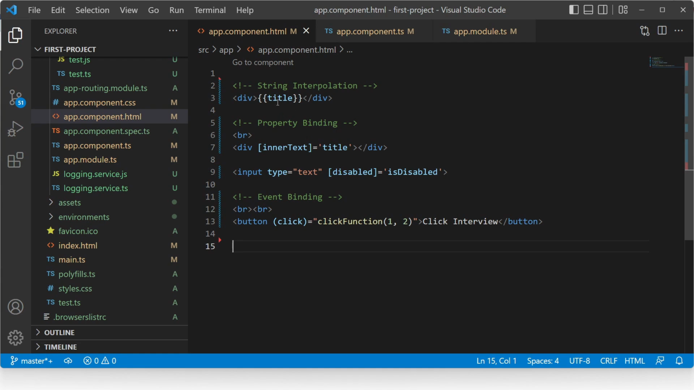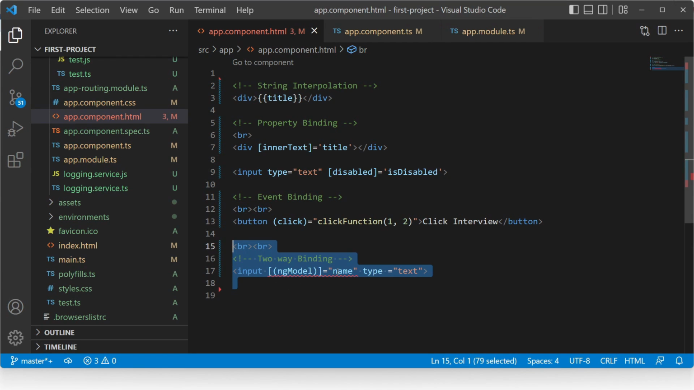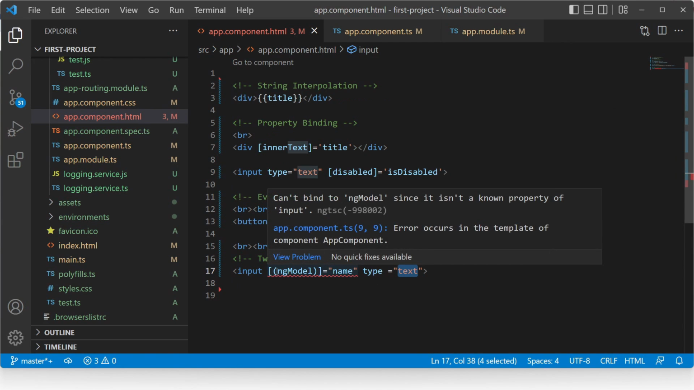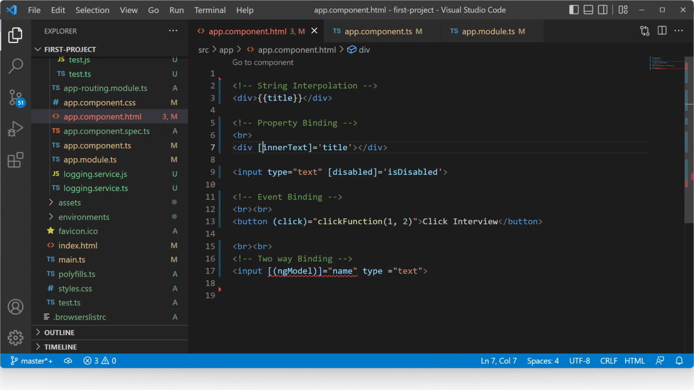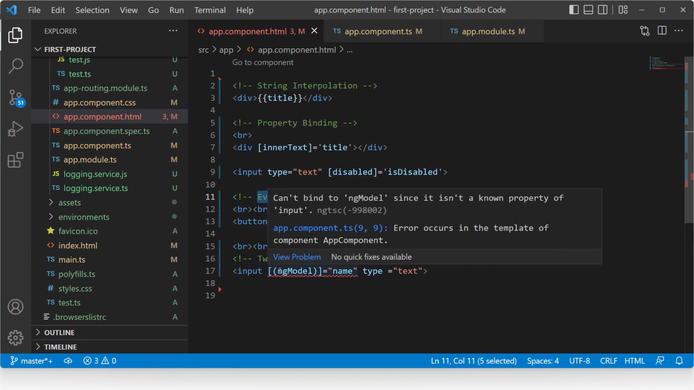This is the code of previous bindings: string interpolation, property binding and event binding. The code of two-way binding is like this. Input, ngModel inside the round brackets, then square brackets, then the property name is name here, and then type equal to text. The reason for this syntax is that square brackets represent property binding and round brackets represent event binding. So in a way, this two-way binding is the combination of property binding and event binding. So this is the reason behind the syntax.